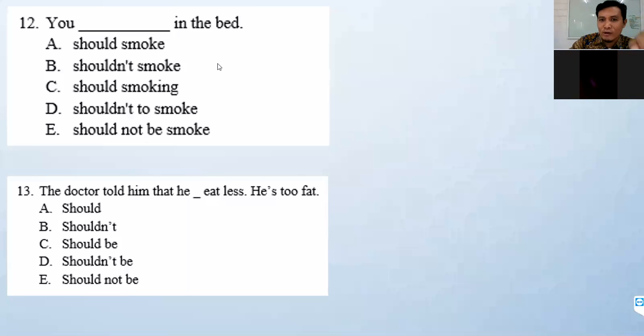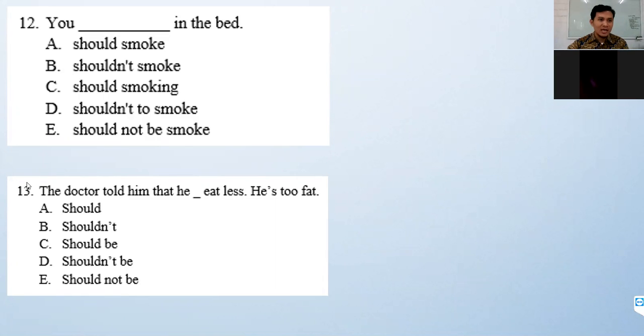So should must be connected with what? With which verb form? Verb 1, the basic verb. It must be connected with the basic verb, without to and without not. And it can be negative and it can be positive, okay?